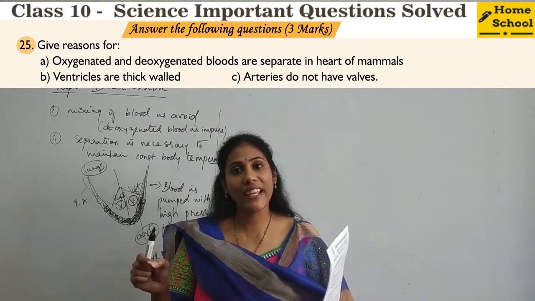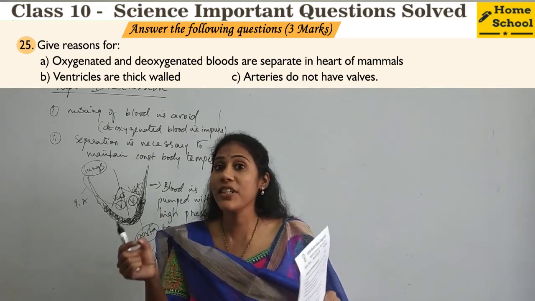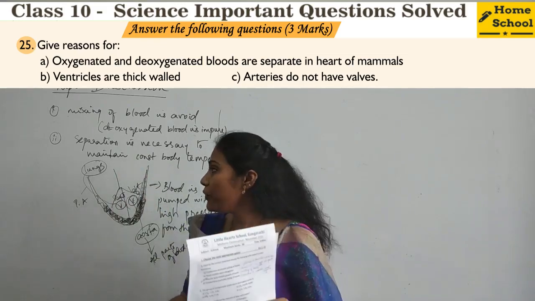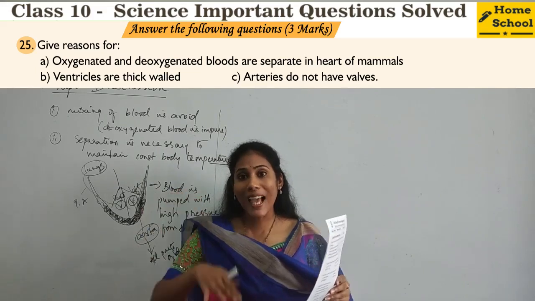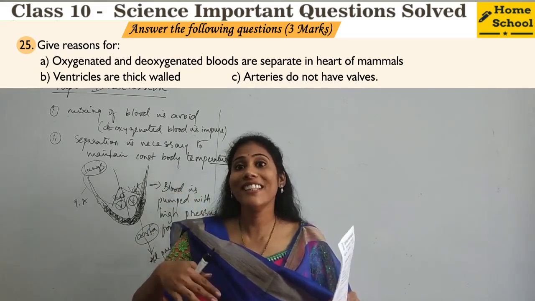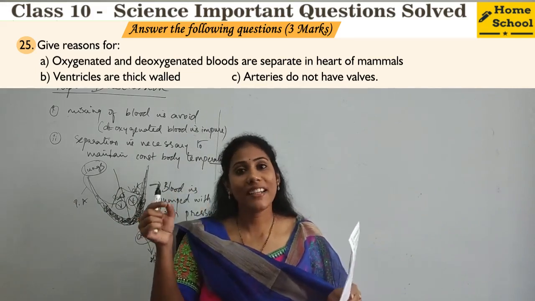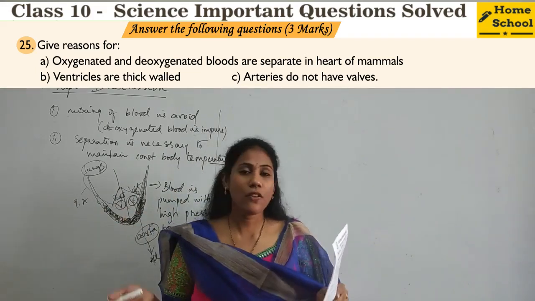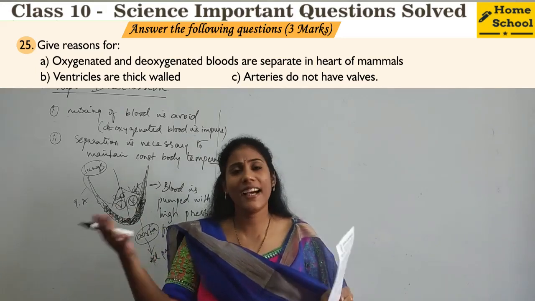But in the case of veins, valves are necessary, because in veins deoxygenated blood flows. If the blood flows back, it's a problem, right? The blood should not flow back. So to avoid that backflow of blood, valves are there in the veins, whereas that is not required in arteries, because the blood goes in only one direction with that high pressure.